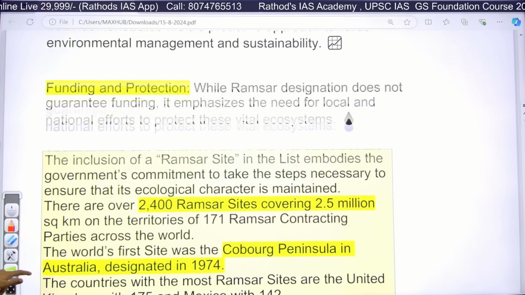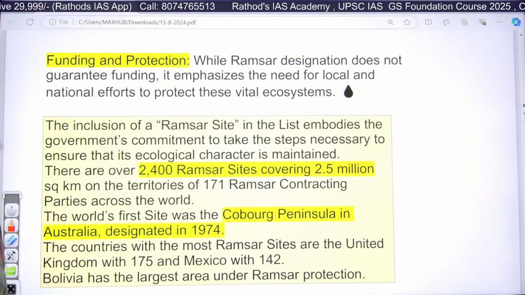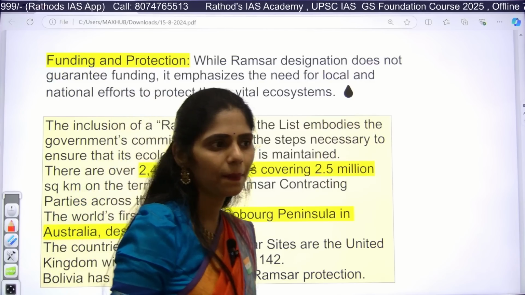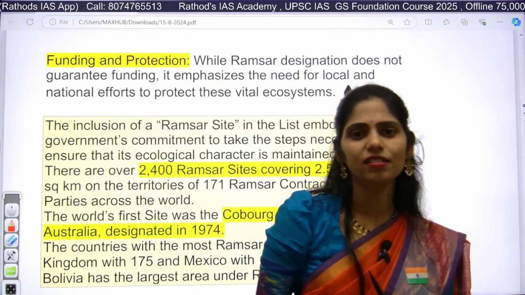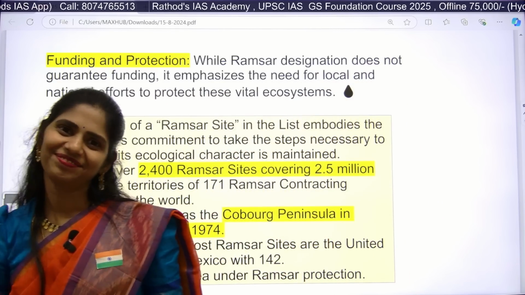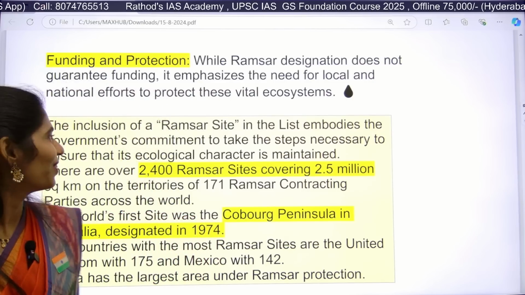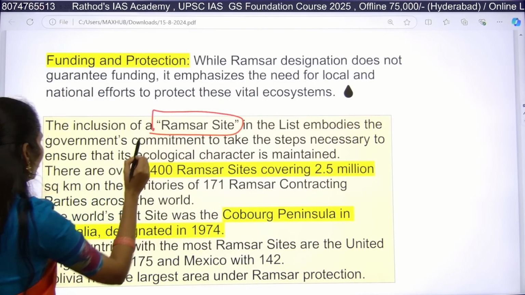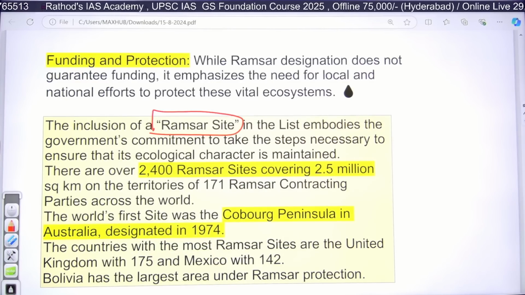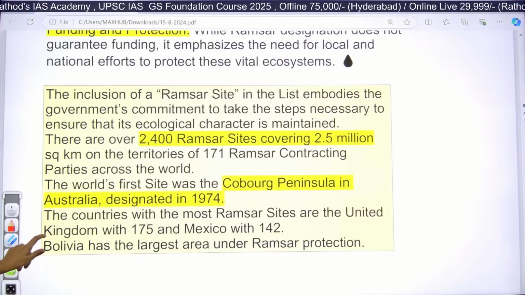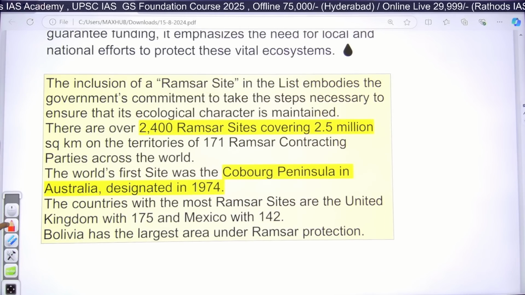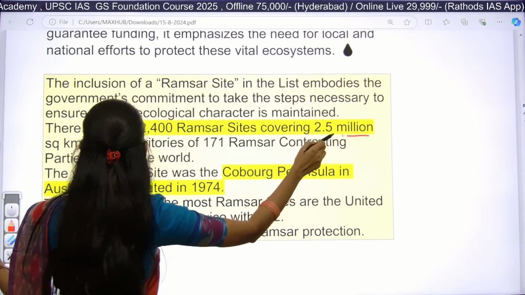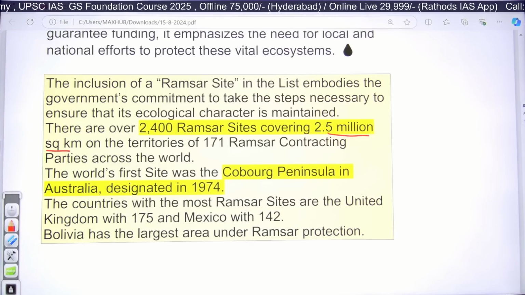So here, can you tell me which country has more Ramsar sites? Do you know this basic data? Okay. So whenever we include any site as a Ramsar site, it will be very helpful for taking steps for maintenance of our ecology. Overall there are 2,400 Ramsar sites covering 2.5 million square kilometers of area among 171 countries.